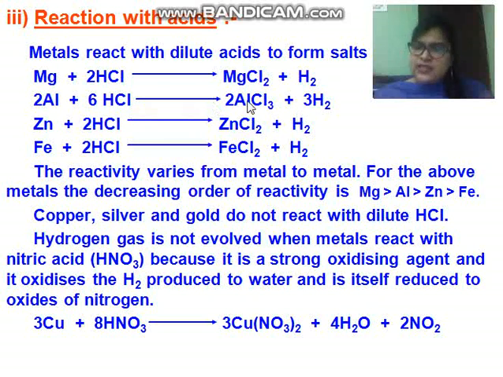See children, initially the reaction will be slow, because, as I have discussed in the previous video also, on the surface of aluminum a thin layer of aluminum oxide, Al2O3, is there.